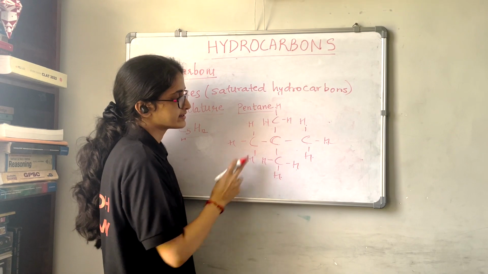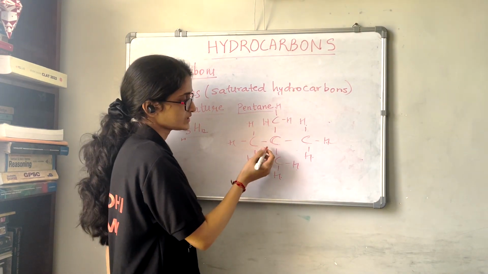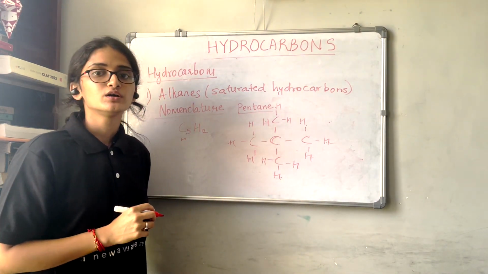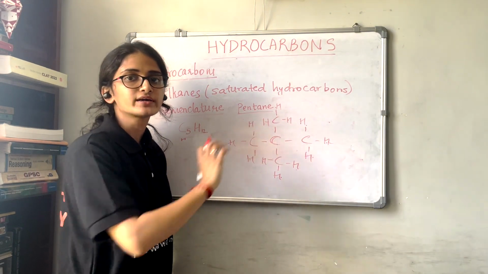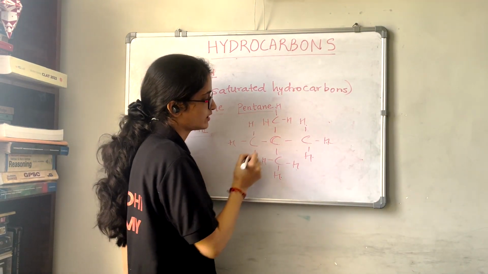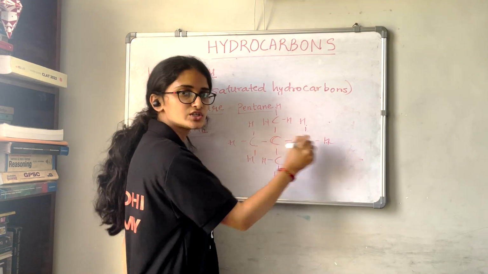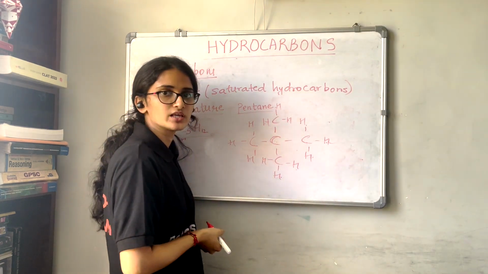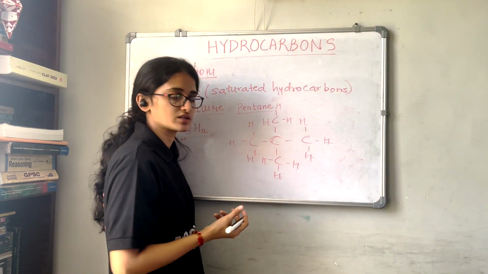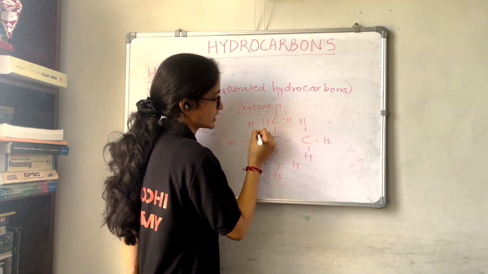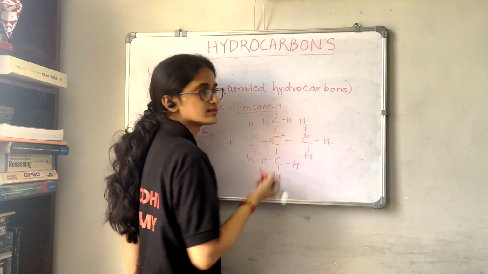So we can write this name as, now first thing we do, we check the longest chain. So what is the longest chain here? Either 1, 2, 3 this chain or 1, 2, 3 this chain, because we are going to see the longest carbon chain. If this is the longest chain, then this is first, second, third carbon.